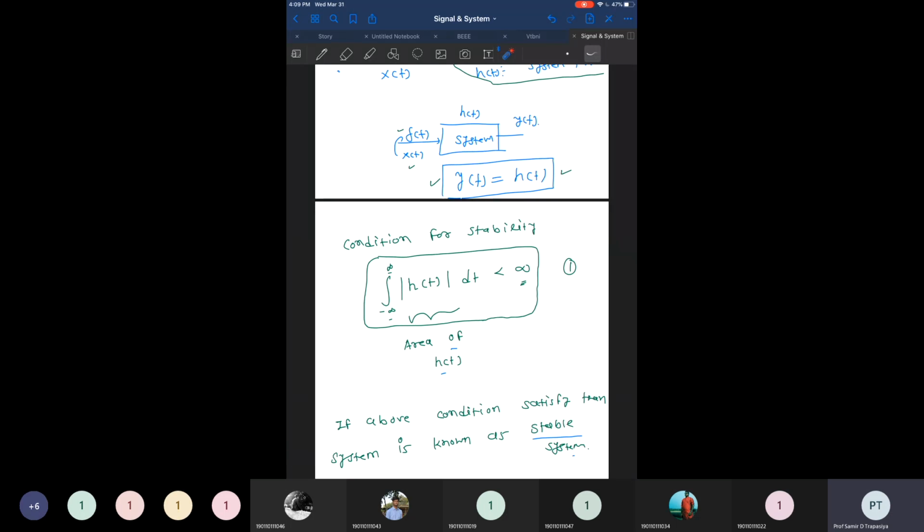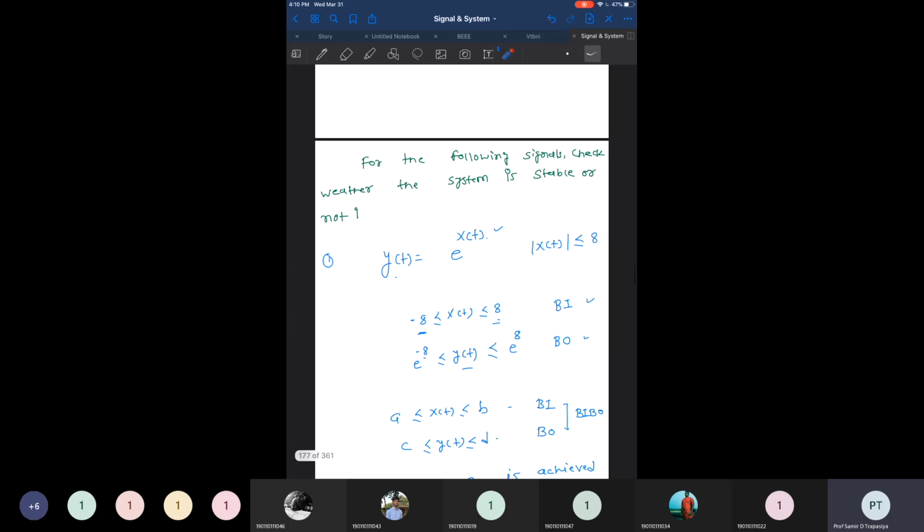We have to check the output response and the area covered by the output response h of t. If the area covered by h of t is below infinity, that is, it converges and gives a finite answer, then it is known as stable. Otherwise it is known as unstable.